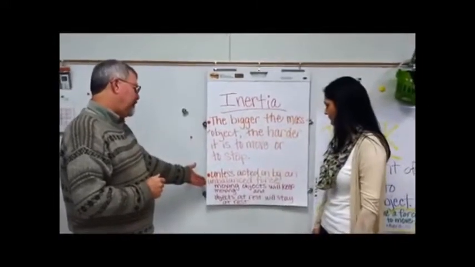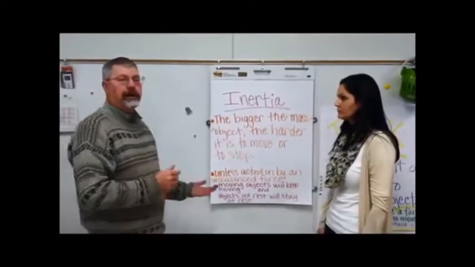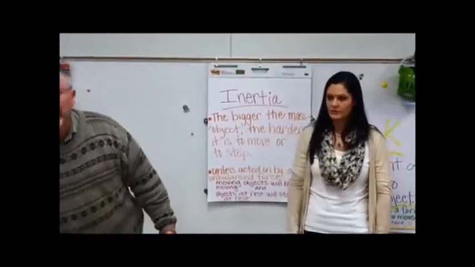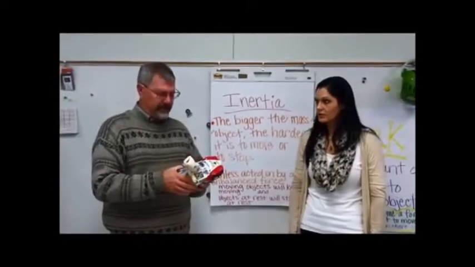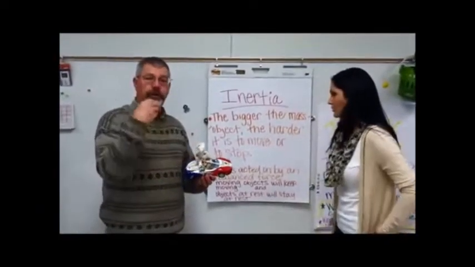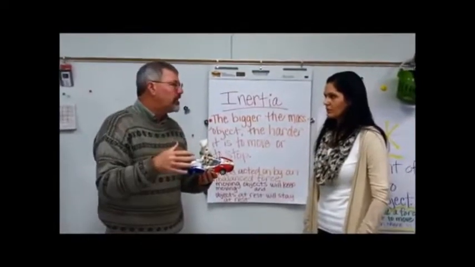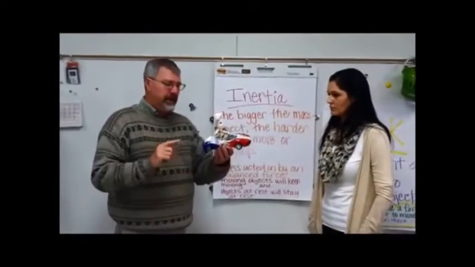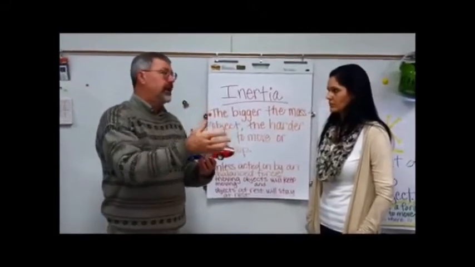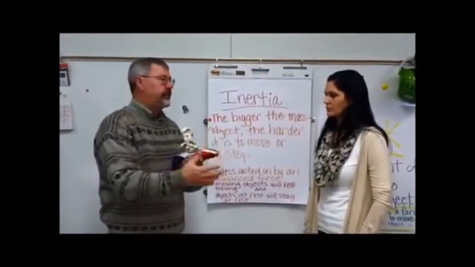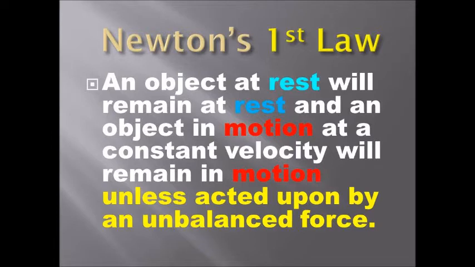So, unless acted on by an unbalanced force, moving objects will keep moving, and objects at rest will stay at rest. You have to think about it in space, because we always have forces here on Earth that are slowing us down. We have gravity and friction. If I push this in space, it would just keep moving unless it had another force opposing. Newton's first law: an object at rest will remain at rest, and an object in motion at a constant velocity will remain in motion unless acted upon by an unbalanced force.